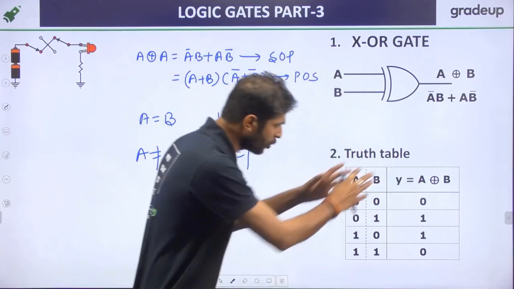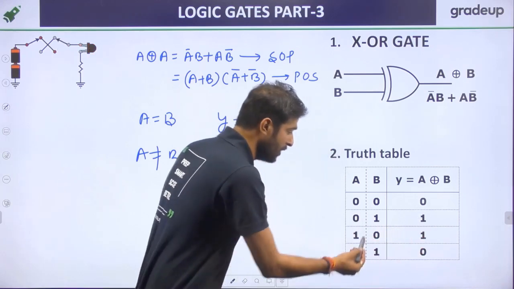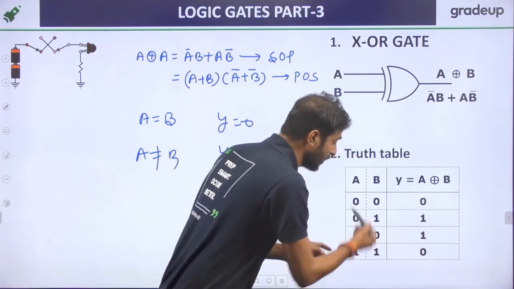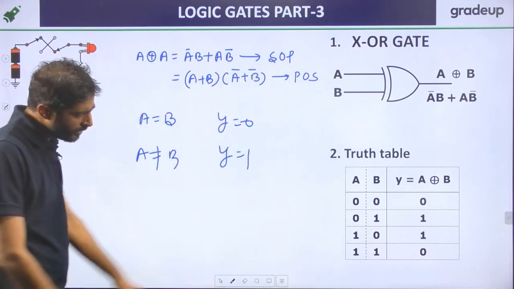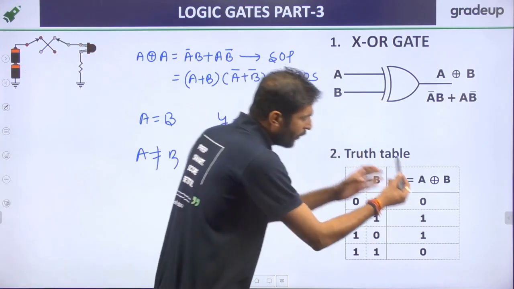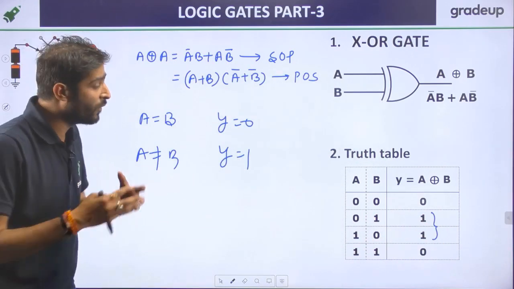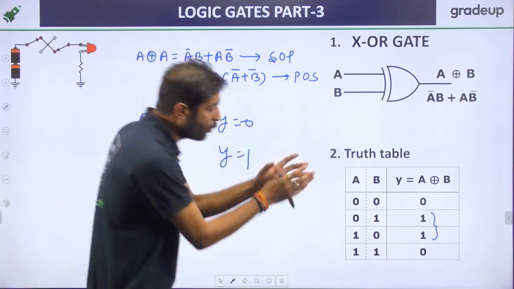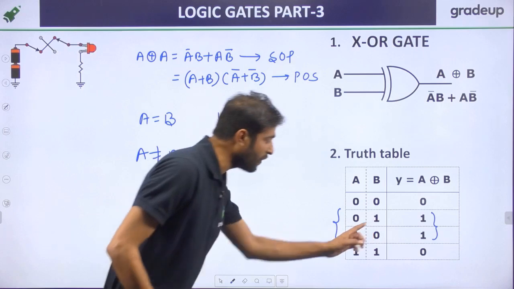So my dear friend, just look at this again. For 0 0, the output is 0. 0 1, the output is 1. 1 0, the output is 1. And 1 1, for the same, the output is 0. For different inputs, the output is 1. Now, the output is high only in these two particular conditions, that is 0 1 and 1 0.